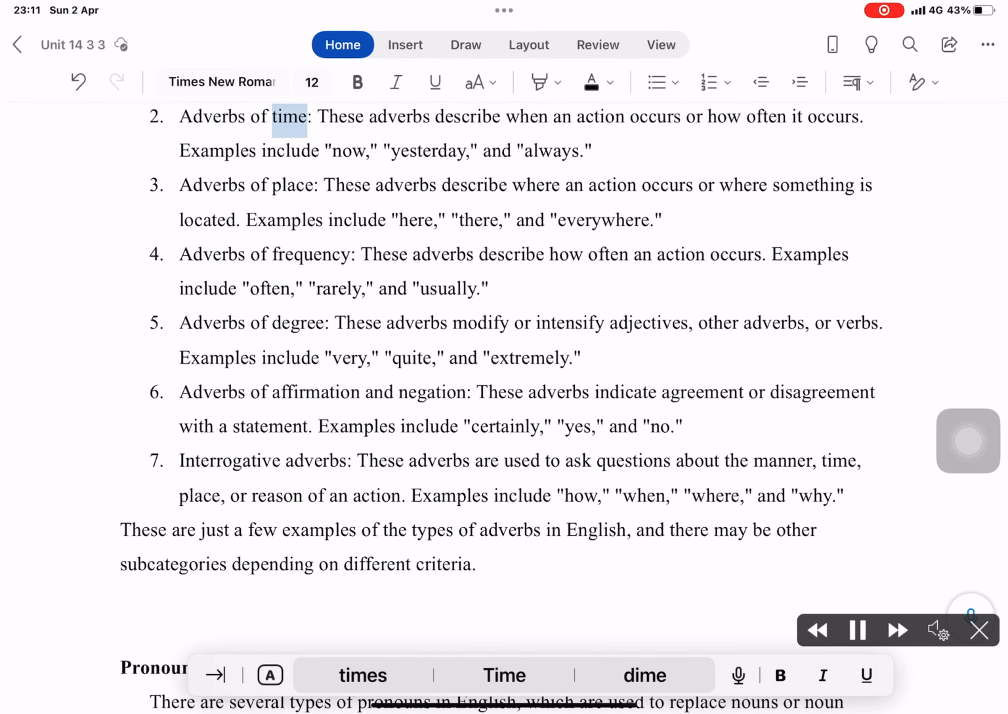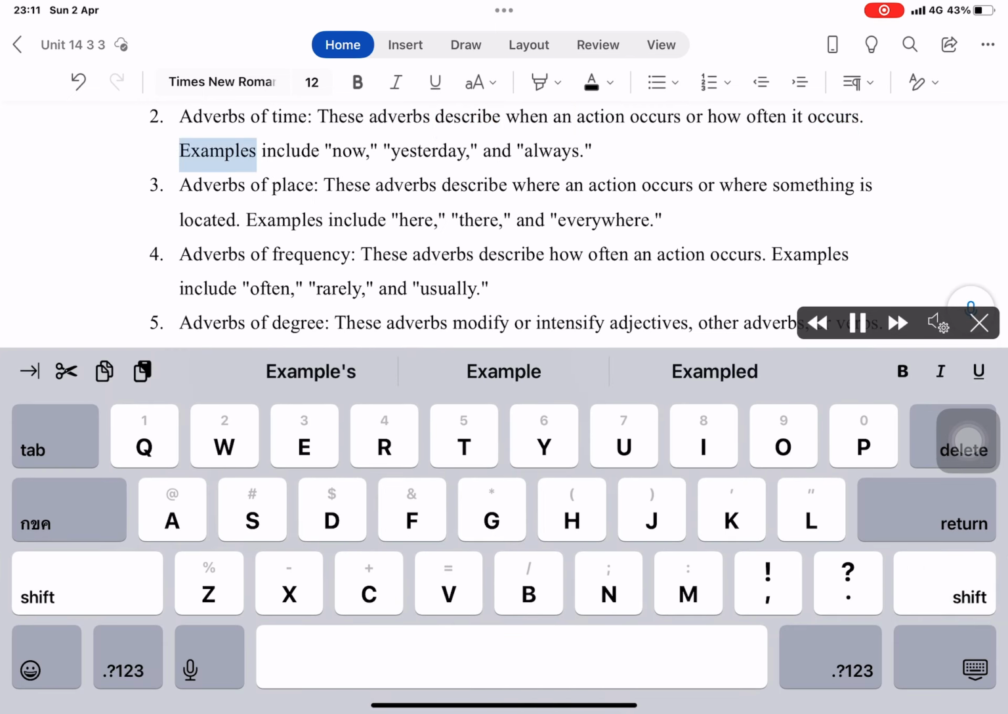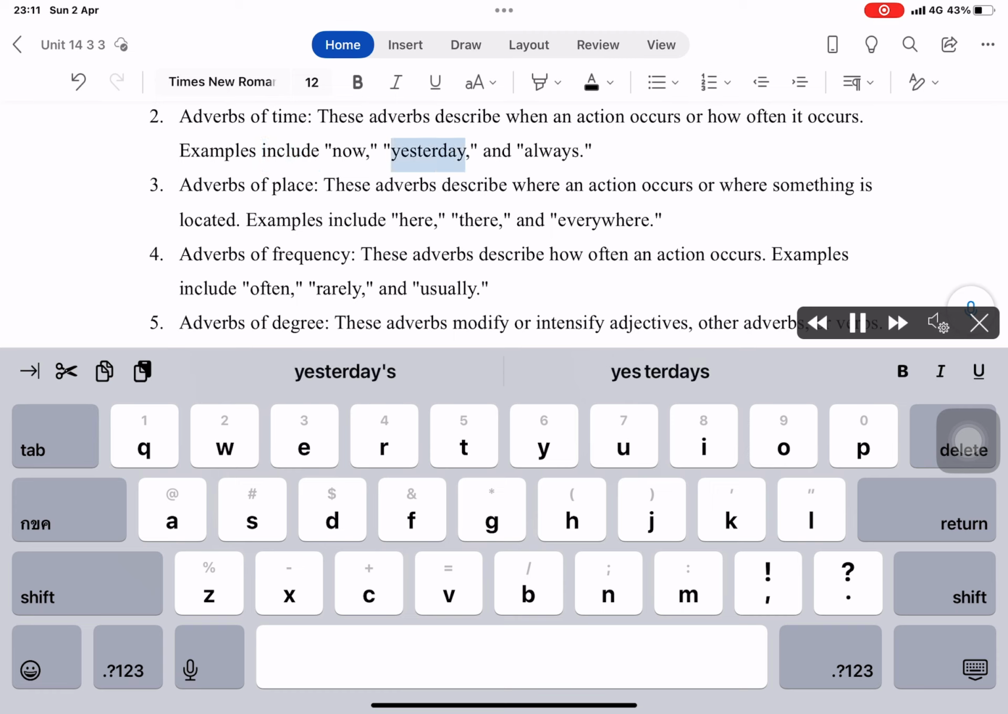Adverbs of time. These adverbs describe when an action occurs or how often it occurs. Examples include now, yesterday, and always. Adverbs of place. These adverbs describe where an action occurs or where something is located. Examples include here, there, and everywhere.